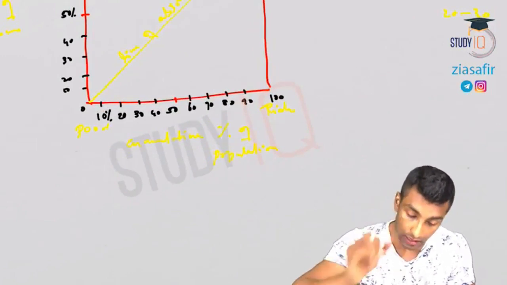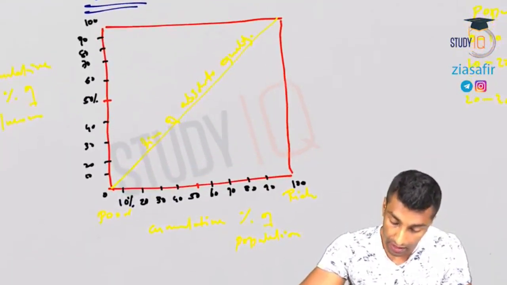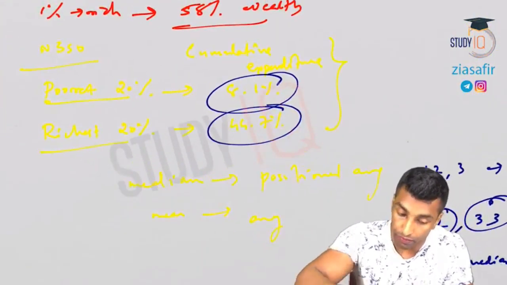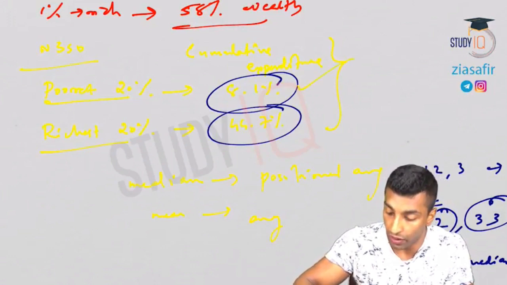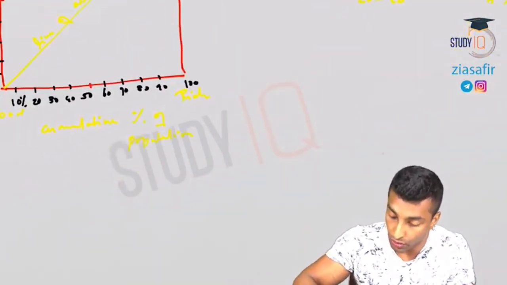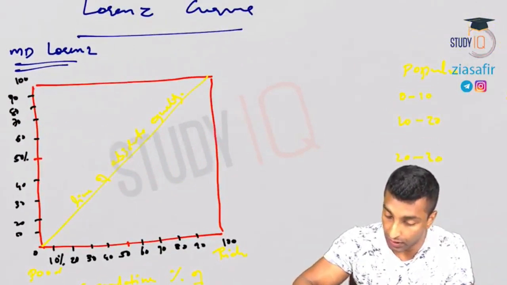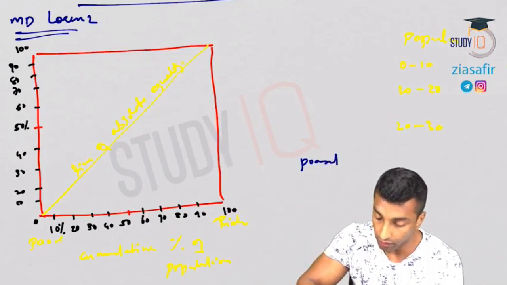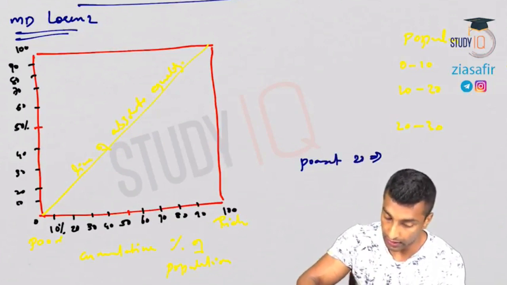Now let's draw the graph of India. We have this value already, right? Poorest 20 we know. NSSO data only. Poorest 20 we know. Richest 20 we know. So let's try to draw that. So we have the poorest 20. Poorest 20, what is that?